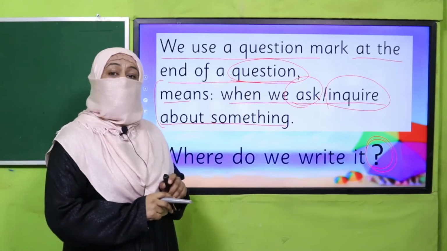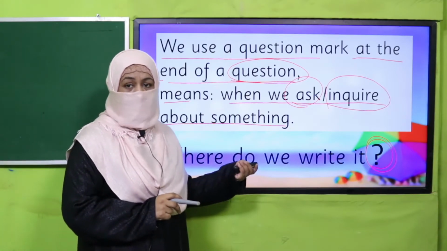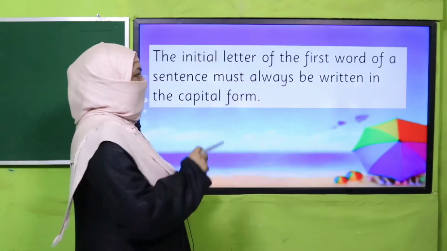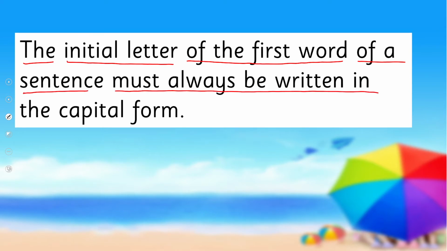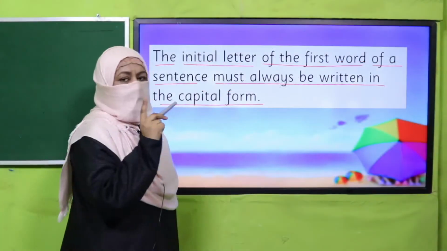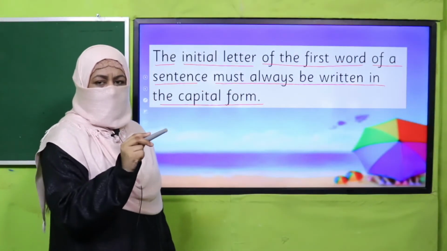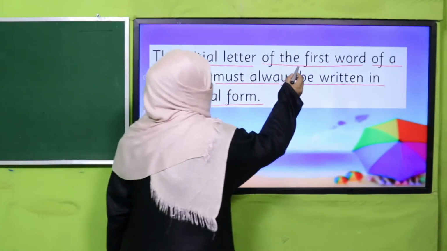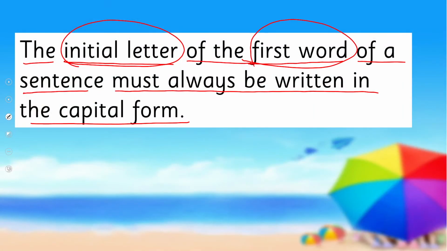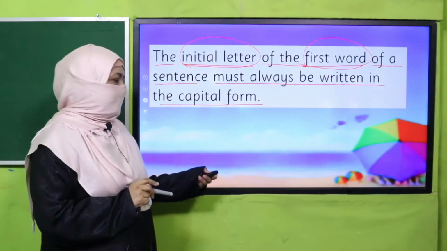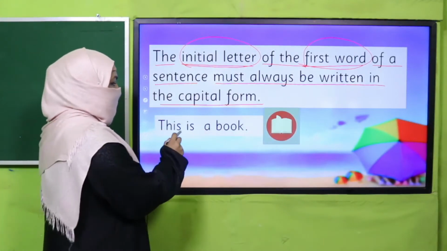And where do we use capitalization? Remember, I have taught you 2 rules. The first one is the initial letter of the first word of a sentence must always be written in the capital form. It means when you are writing a sentence, the initial letter of the first word, we always write it in capital like this. This is a book.